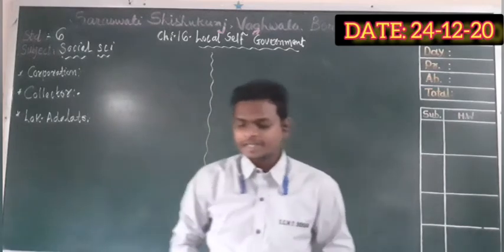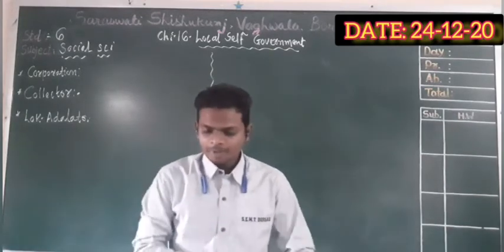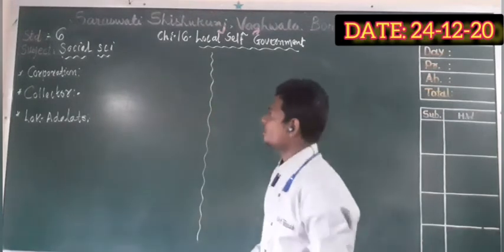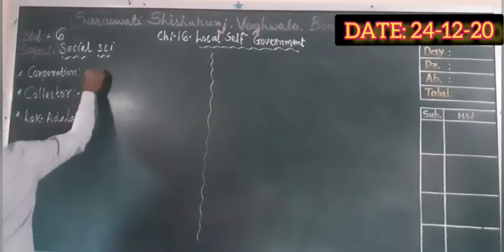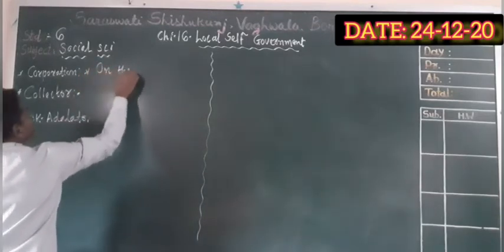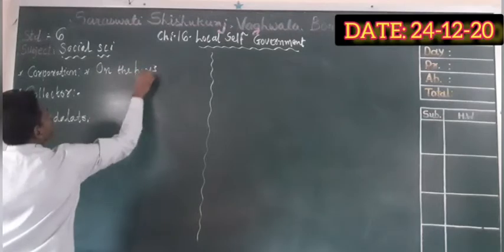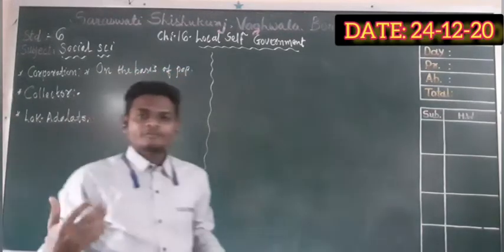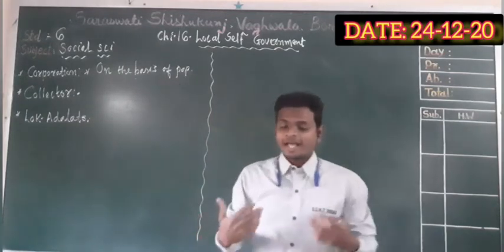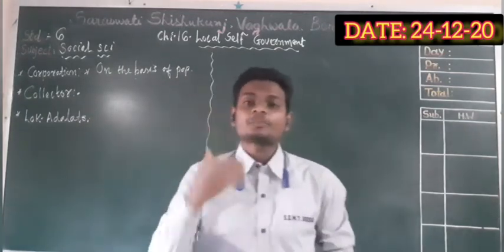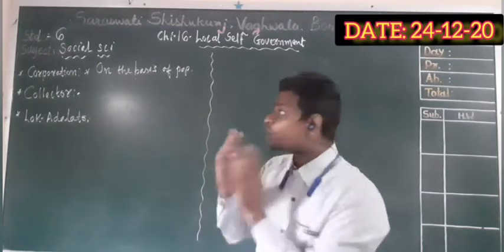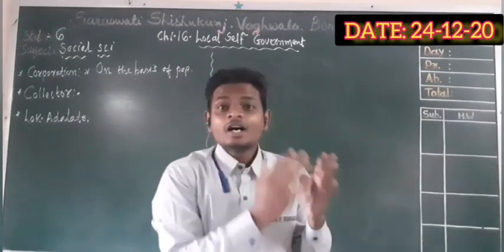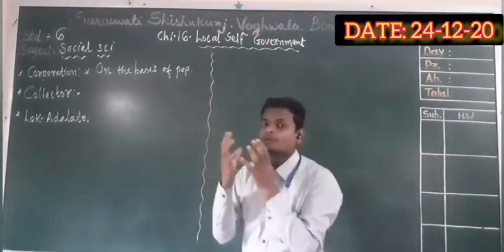So without wasting our time, corporation. The number of members in a corporation is decided on the basis of the population. Now, after 2 months, there will be an election of the Nagar Palika, of the corporation. It depends on the population, and the members are selected accordingly.